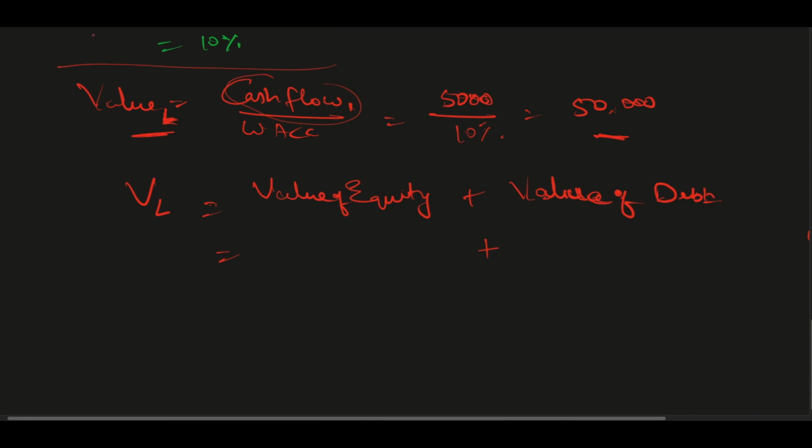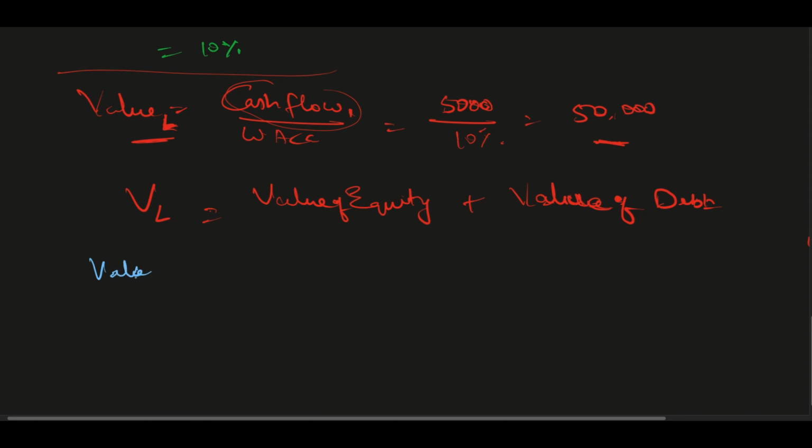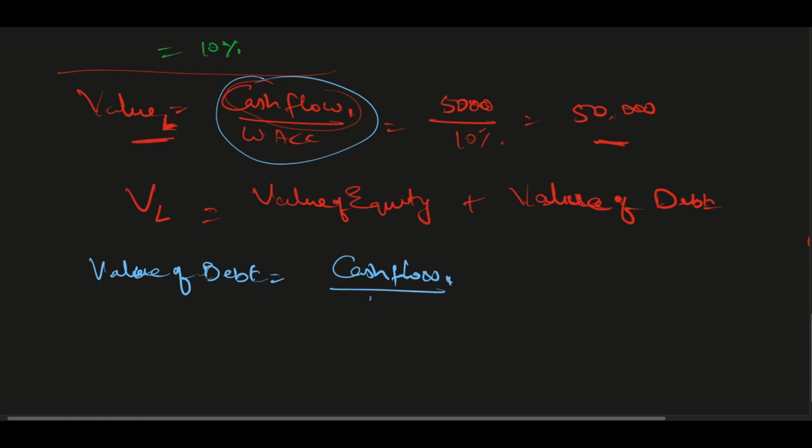Now similarly, let me do it separately. Value of debt is equal to, again the same logic, cash flow by WACC, right? So here it will be cash flow at time 1 by cost of debt. Okay, so cash flow is 5% of 15,000, and cost of debt is 5%.